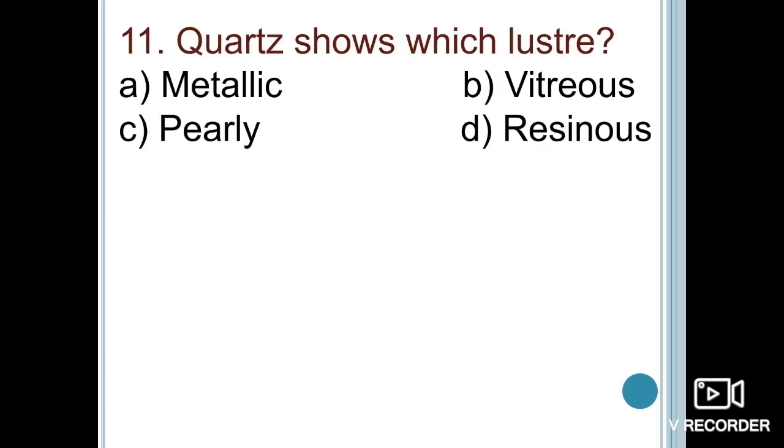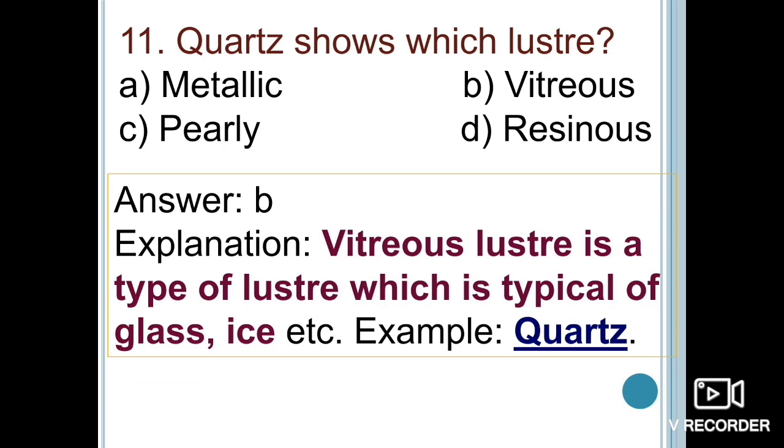Next one is quartz. Which type of luster does quartz show: metallic, vitreous, pearly, or resinous? Vitreous luster is the type of luster which is typical of glass as well as ice, and the best example is quartz. So the correct option here is option B, vitreous luster.